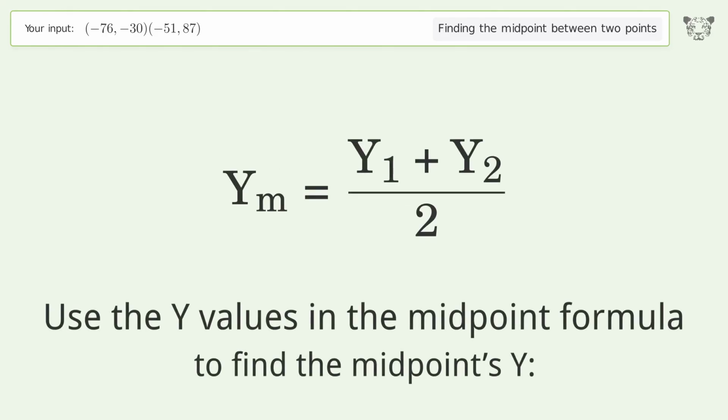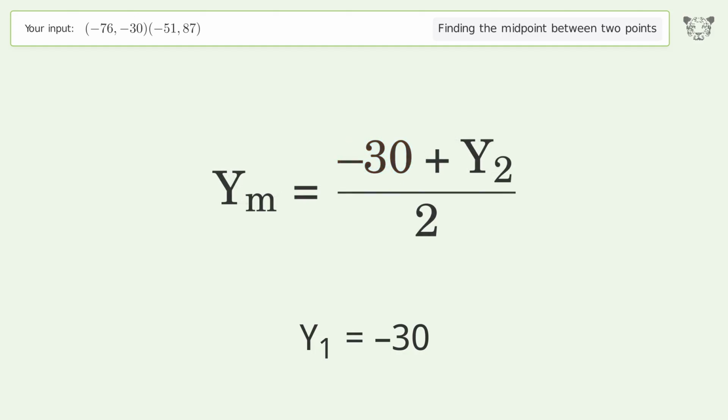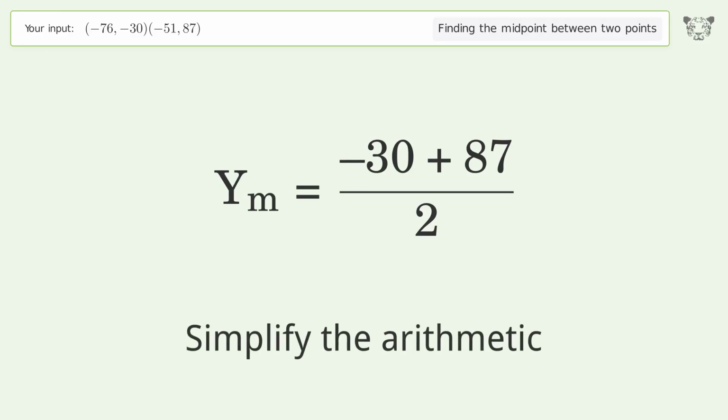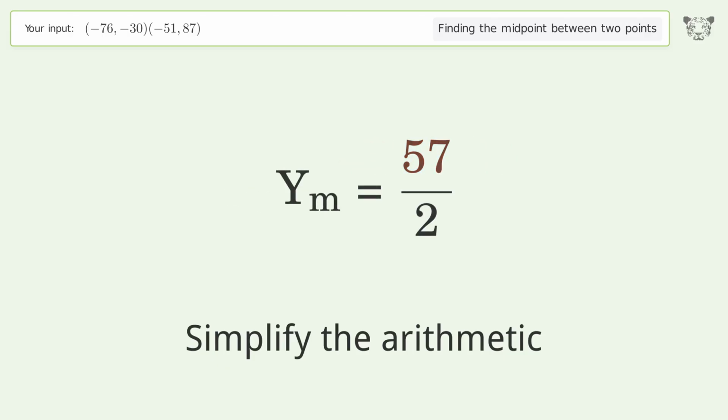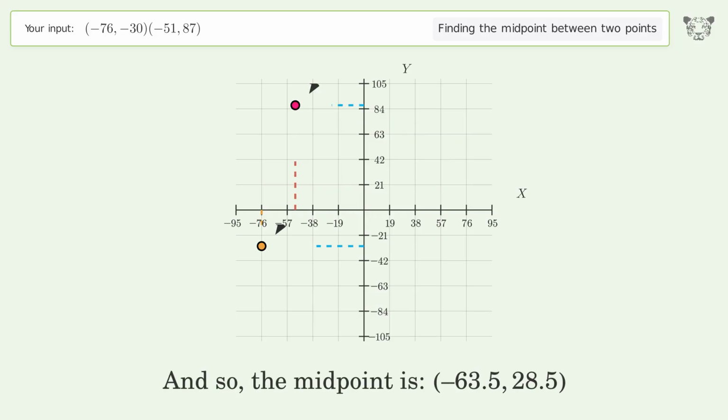Use the y values in the midpoint formula to find the midpoint's y. y1 equals negative 30. y2 equals 87. Simplify the arithmetic. And so, the midpoint is negative 63.5, 28.5.